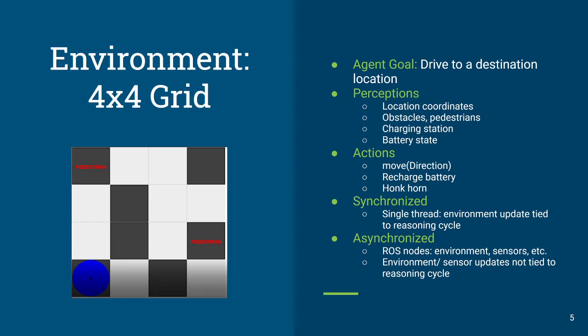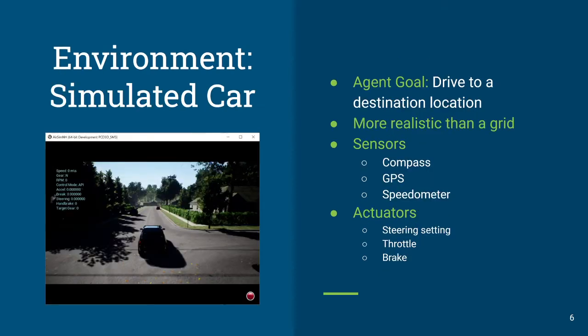The synchronous version is a very simple JSON program with the environment being updated, perceive, reason, act, and environment update. The asynchronous version separates things out with ROS. We're going to have ROS nodes for the environment and the sensors all updating themselves in their own time, with the reasoning system also operating on its own thread, its own process, and receiving perceptions through a perceptions topic.